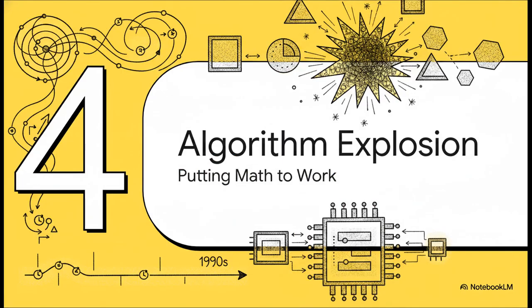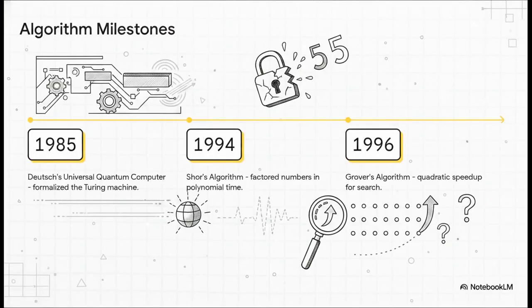Moving right along to Section 4, the 1990s algorithm explosion, where we finally put all this math to work. The pacing of the timeline here is just wild. In just over a decade, we jump from David Deutsch formalizing the theoretical quantum Turing machine back in 1985 all the way to Peter Shor in 1994. Shor discovers an algorithm that can factor large numbers in polynomial time, which essentially proved that quantum computers could straight up break modern internet cryptography. And then literally 2 years after that, in 1996, Lov Grover discovers a quadratic speedup for unstructured database searches. We went from abstract physics debates to world-changing algorithms in under 15 years.